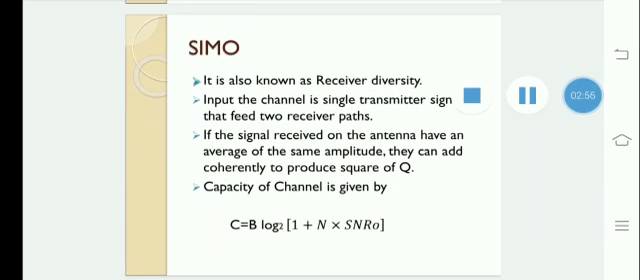Next, SIMO, single input, multiple output. It is also known as receiver diversity because in the receiver side we have multiple antennas. The channel input is a single transmitter signal, which is fed to two receiver paths. If the signals received on the antennas have an average of the same amplitude, they can add coherently to produce the square of Q. Then the capacity of the channel is given by C = B log2(1 + N x SNR0). Here N is the number of receiving antennas.